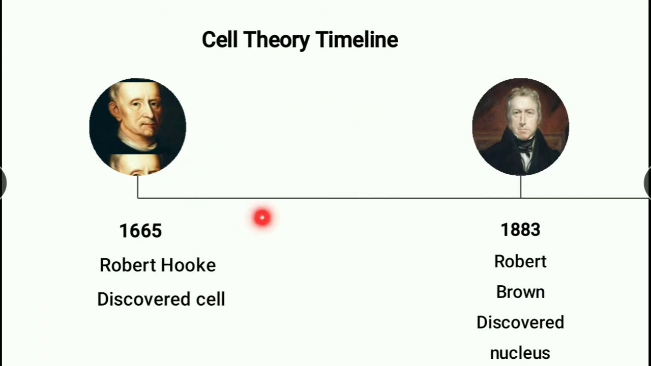So this is Robert Hooke, who in 1665 discovered the cell, and this is Robert Brown, who in 1883 discovered the nucleus, and this nucleus is inside the cell. Understood? So remember these scientists.